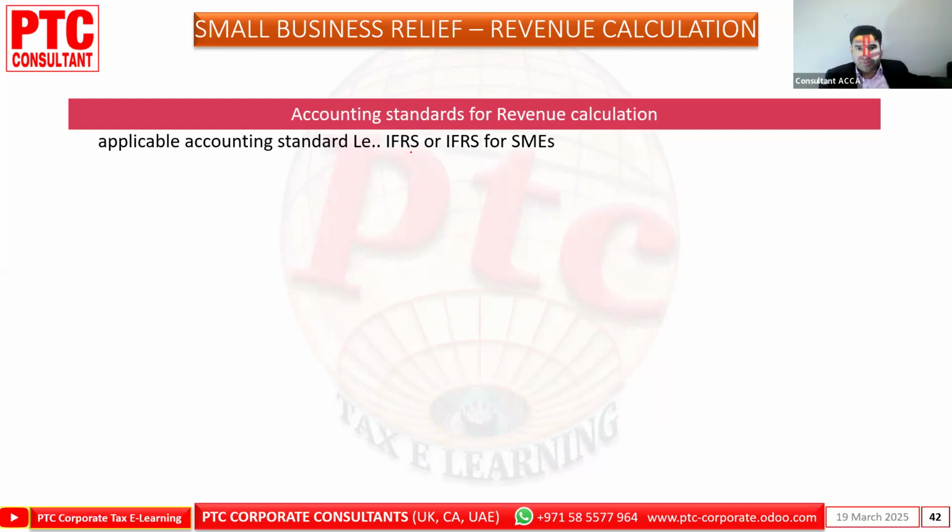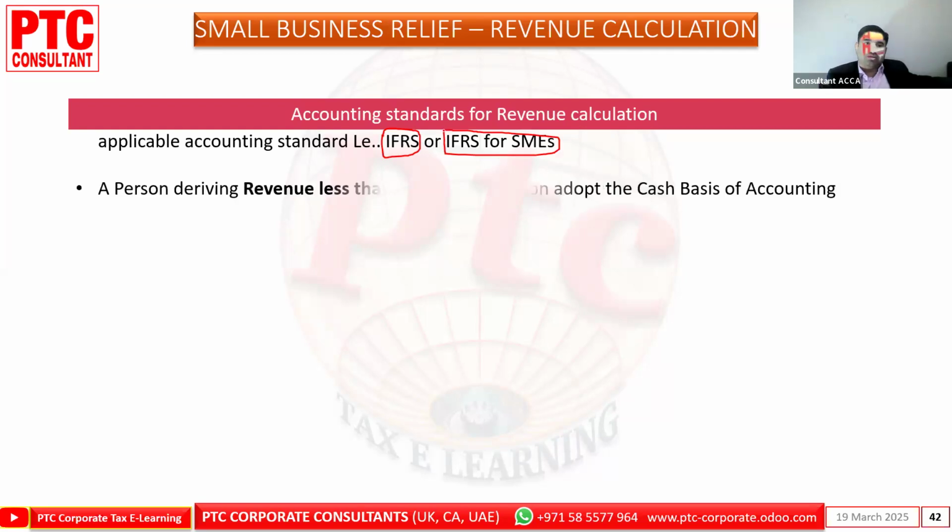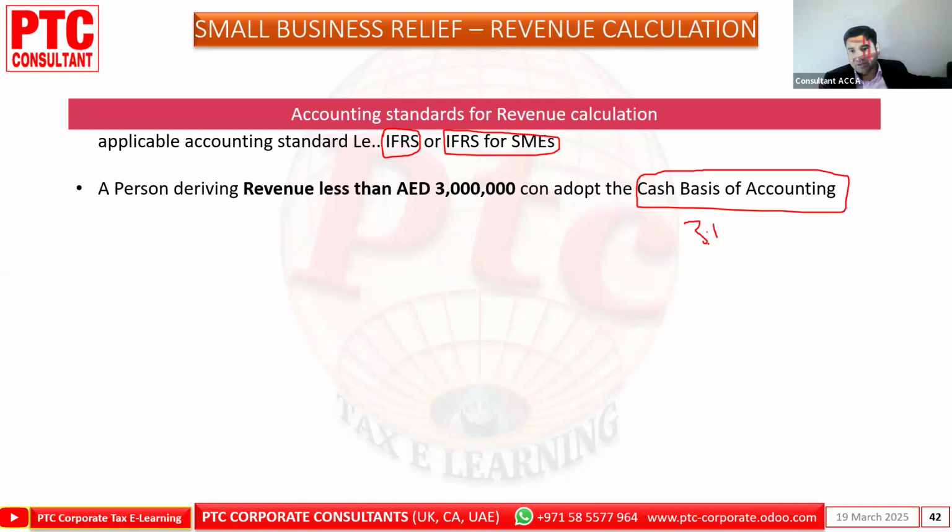The applicable accounting standard is IFRS or IFRS for SME. Here we can say the full IFRS and the IFRS for SME. A person deriving revenue of less than 3 million can opt for cash basis accounting as well. You know, cash basis, maybe accrual basis, you are exceeding the 3 million, like your revenue is 3.1 million on accrual, but under cash basis maybe you are less than or equal to 3 million, you can opt for the SBR.